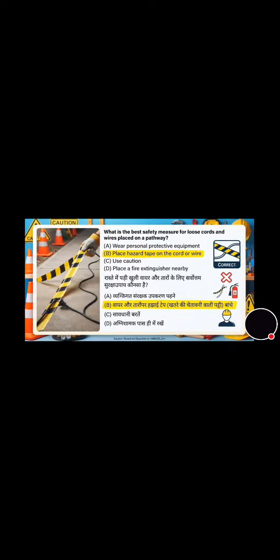This is the last question of the video. What is the best safety measures for loose cords and wires placed on a pathway? And its correct answer is option B, that is place hazard tape on the cord or wire.